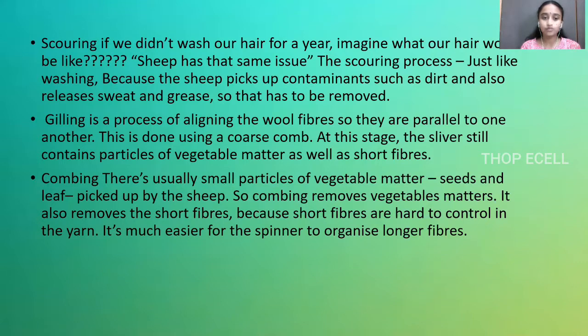Gilling is the process of aligning the wool fibers so they are parallel to one another. This is done using a coarser comb. At this stage, the sliver still contains particles of vegetable matter as well as short fibers. Combing. As we said before, there are small particles of vegetable matter like seeds and leaves picked up by the sheep while moving. So combing removes all those vegetable matters, and it also removes some of the short fibers. It is much easier for the spinner to organize the longer fibers now.